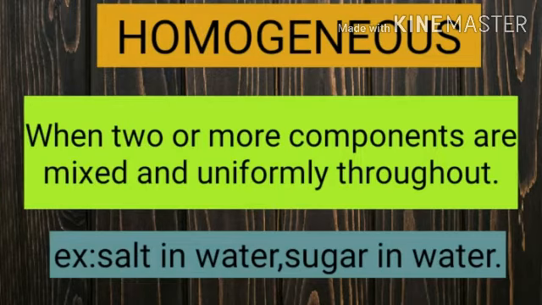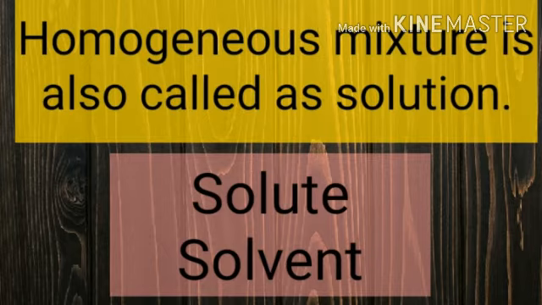First one is homogeneous mixture. When two or more compounds are mixed uniformly throughout, that is a homogeneous mixture. For example, salt in water, sugar in water. Okay, these are examples of homogeneous mixture. A homogeneous mixture is also called a solution.